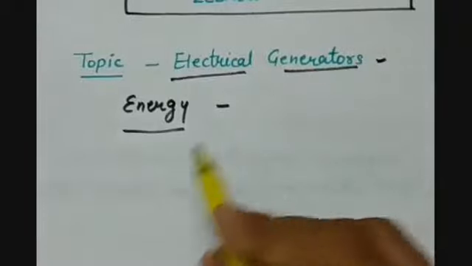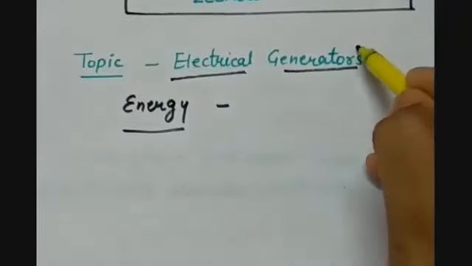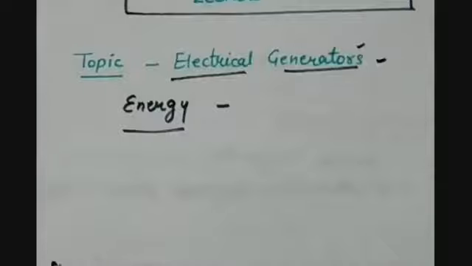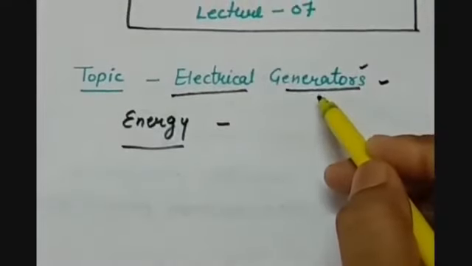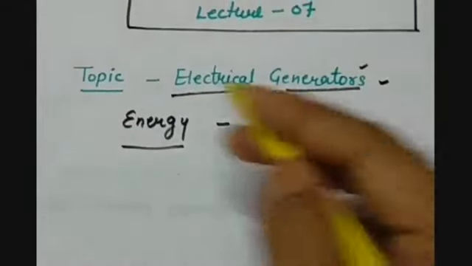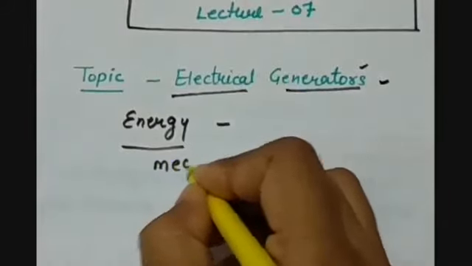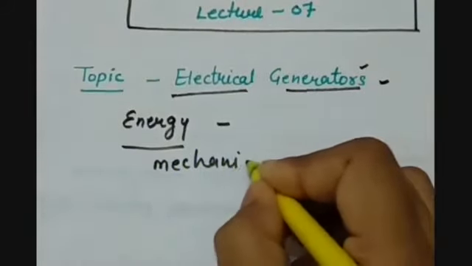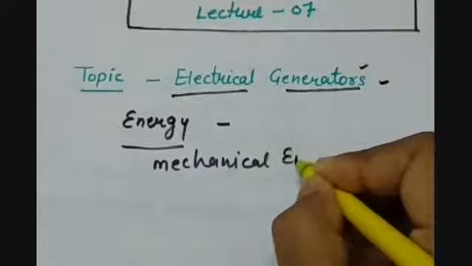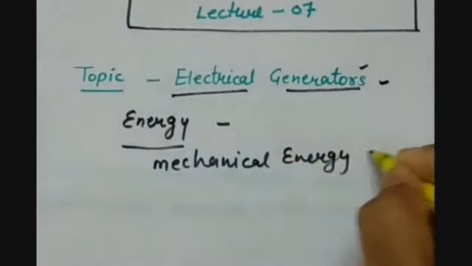So the first thing is that we have to define electric generators. An electric generator is a device to convert mechanical energy into electrical energy.